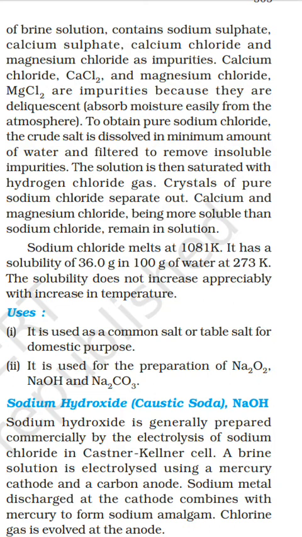To obtain pure sodium chloride, crude salt is dissolved in a minimum amount of water and filtered to remove insoluble impurities. The solution is then saturated with hydrogen chloride gas. Crystals of pure sodium chloride separate out. Calcium and magnesium chlorides, being more soluble than sodium chloride, remain in the solution.